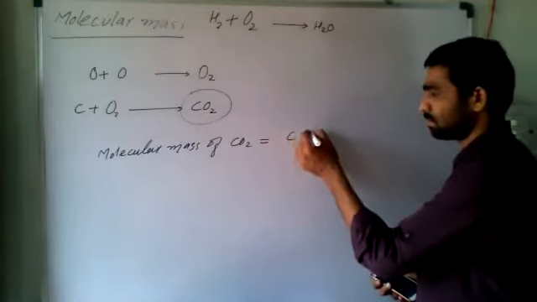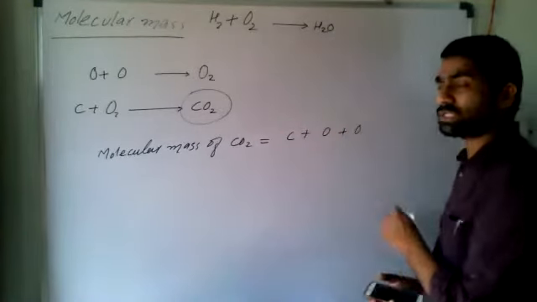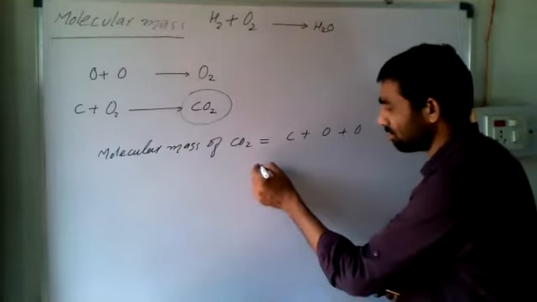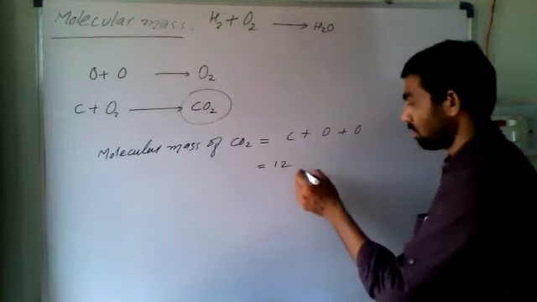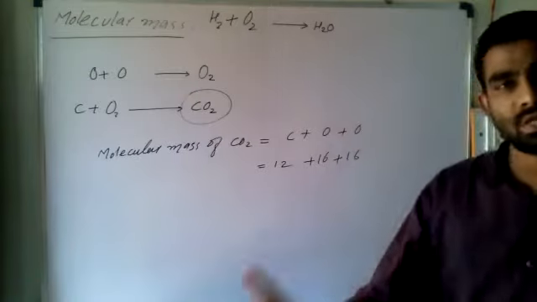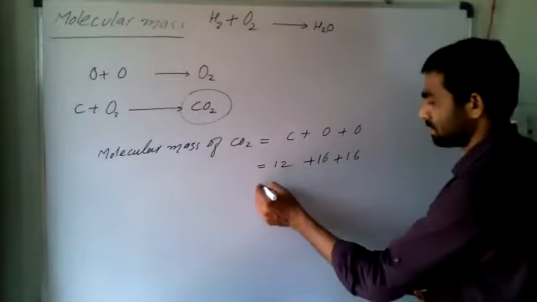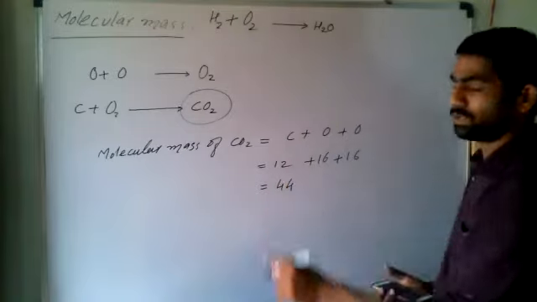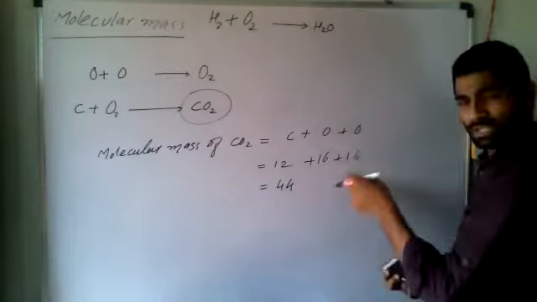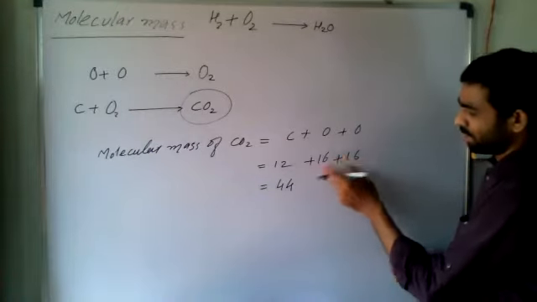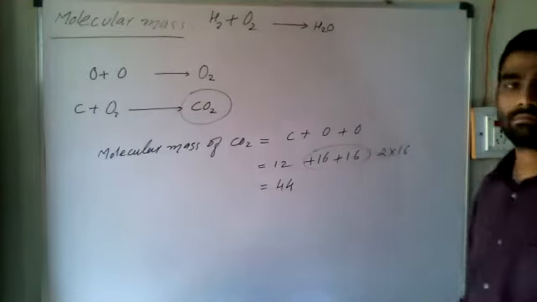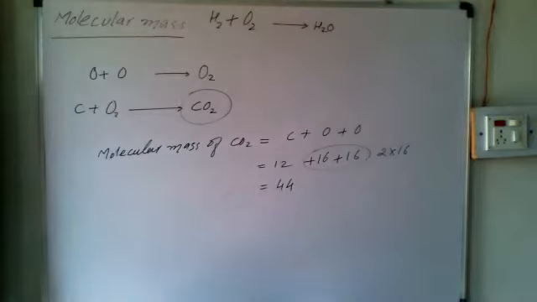Carbon plus oxygen plus oxygen. What is the atomic mass of carbon? We know 12. What is the atomic mass of oxygen? 16. Do the sum. Instead of writing this, you can write 2 into 16. That is also right.